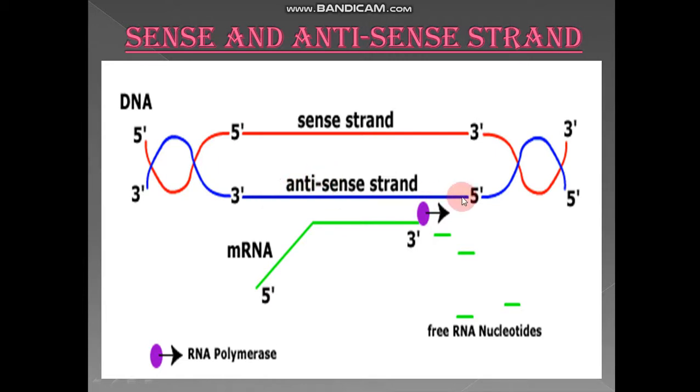Now the other strand which is actually being copied, which works as the template strand, is called the antisense strand, because it is complementary to the newly synthesized messenger RNA. Clear? And if you see the direction, when the 3' to 5' DNA strand is being copied, the new strand of messenger RNA will be formed in the 5' to 3' direction, similar to what happens in DNA replication.